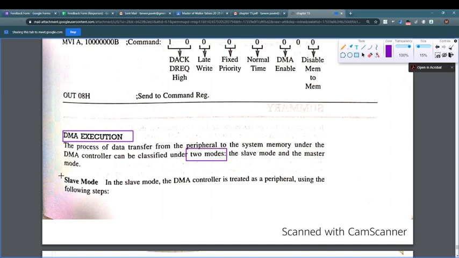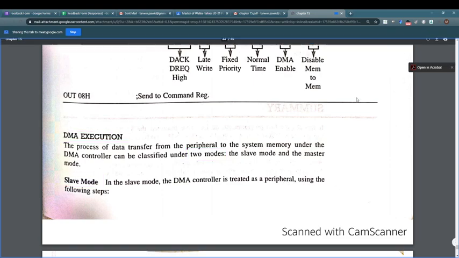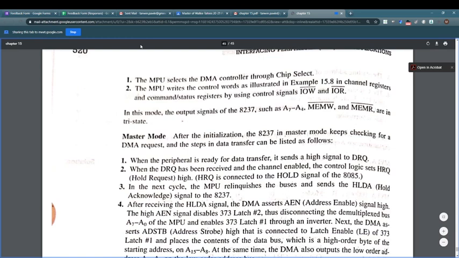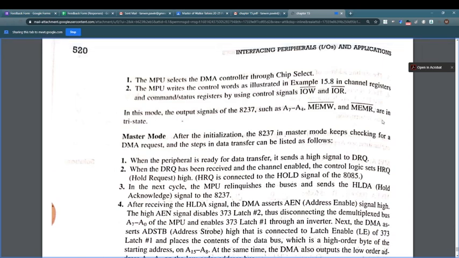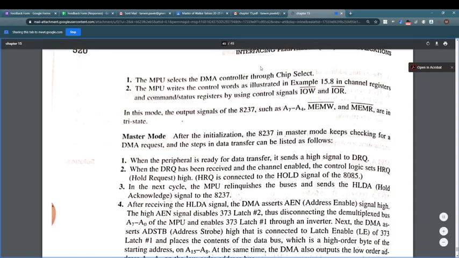Which are the two modes? How the slave mode DMA worked and how it worked as a master mode. In slave mode, DMA control is treated as a peripheral using the following steps. Which are these steps? These. Microprocessor selects the DMA control using the chip select. That means it will keep the A4 to A7 lines 0 so that the chip select signal can be given to the DMA.